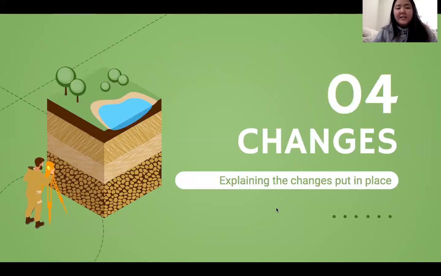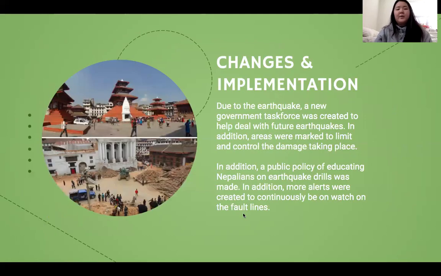Lastly, the changes and implementations that took place because of this earthquake. Due to the earthquake, the government had no choice but to really dive into these issues and create a task force that was created to help and deal with future earthquakes. In addition, a lot of the areas were marked to limit and control damage taking place.